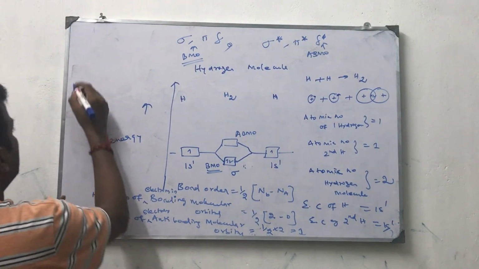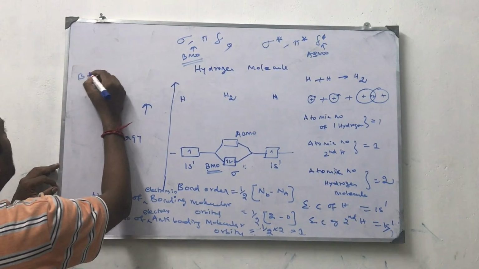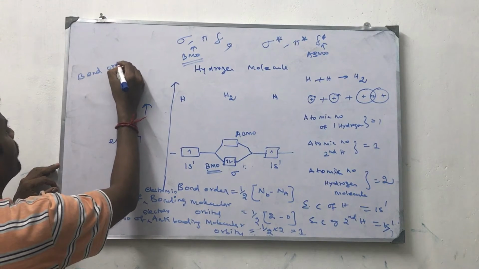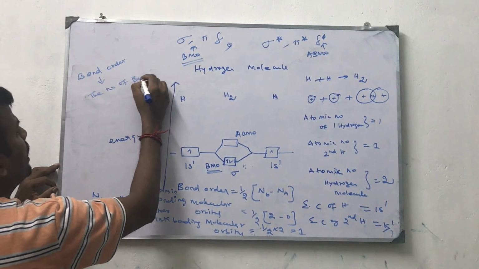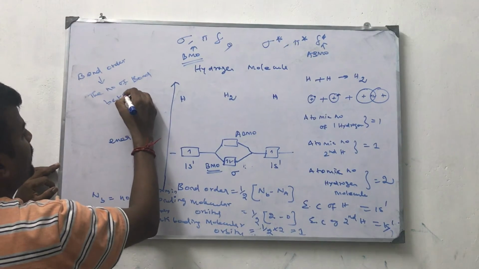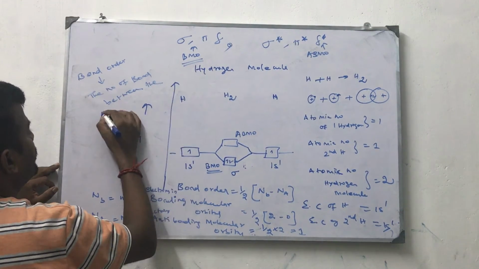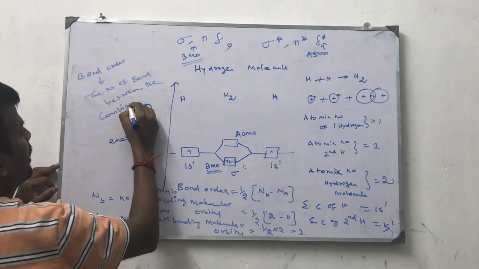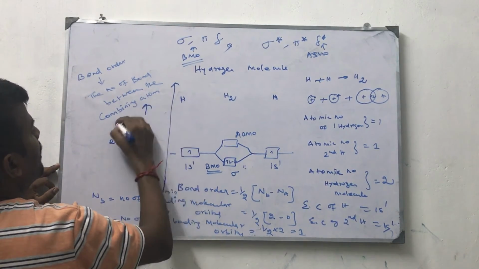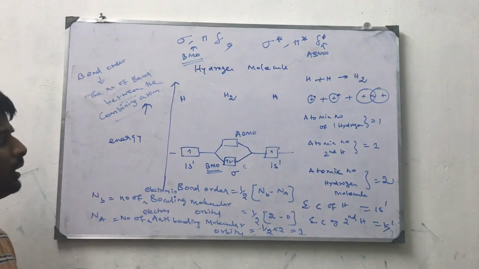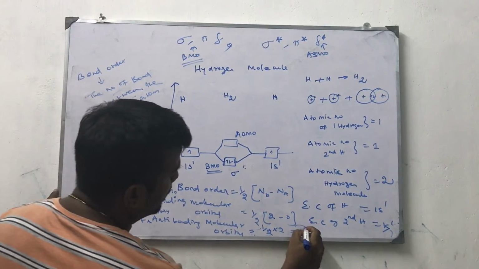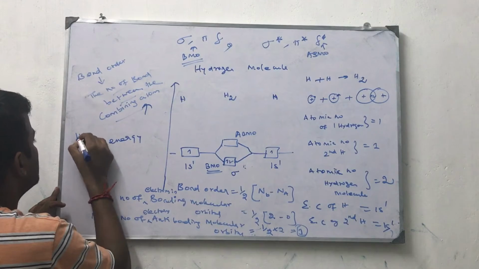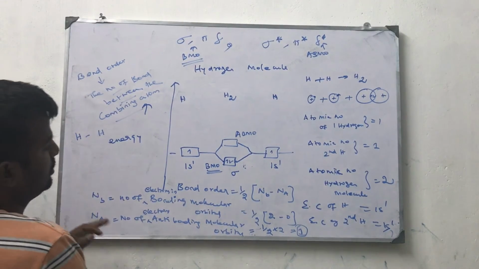Bond order is nothing but the number of bonds between the two atoms, between the combining atoms. That is called bond order. So the number of bonds between the combining atoms is called your bond order. Here hydrogen bond order is equal to 1. So hydrogen has a single bond.